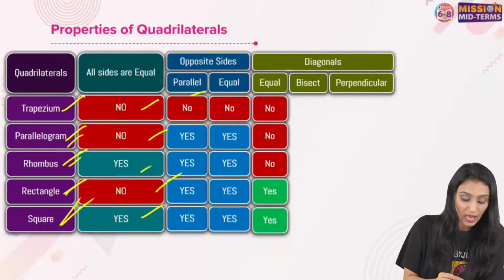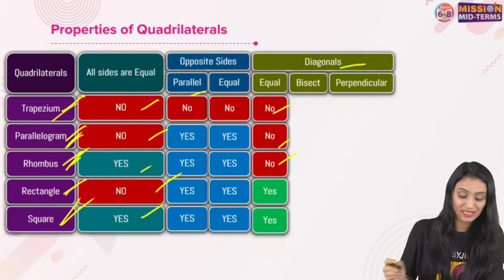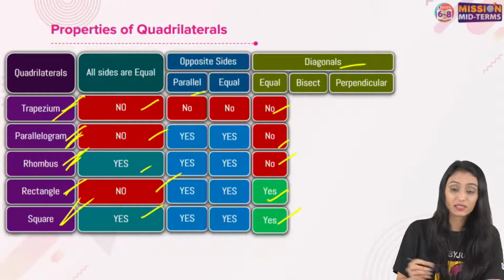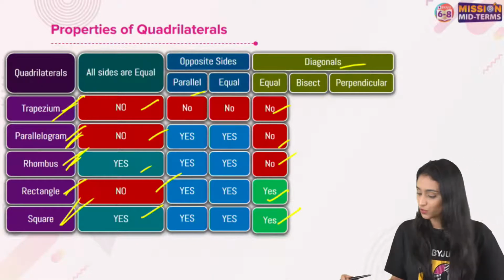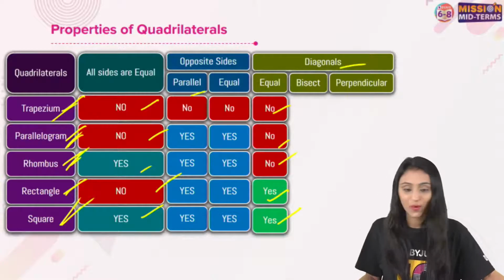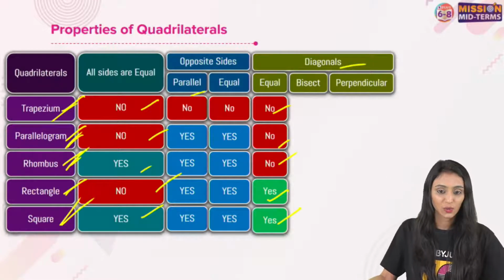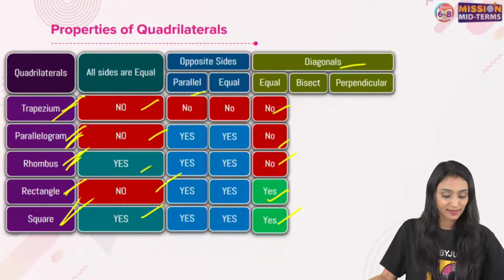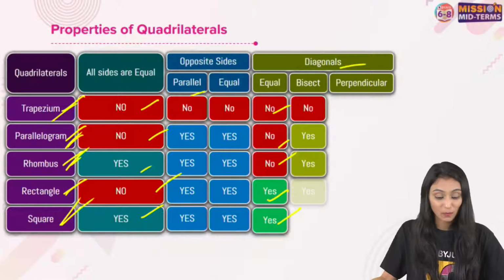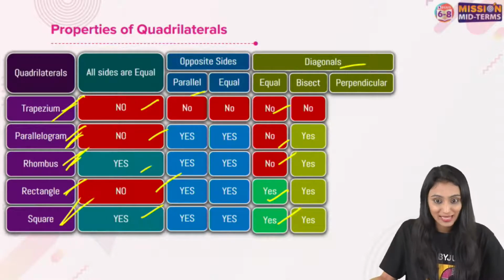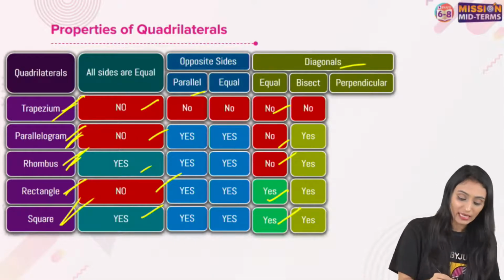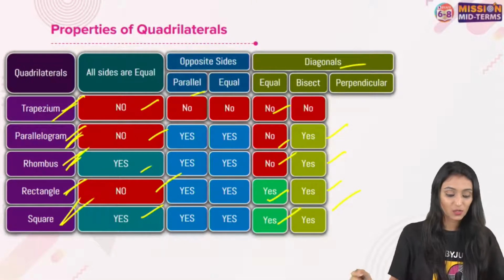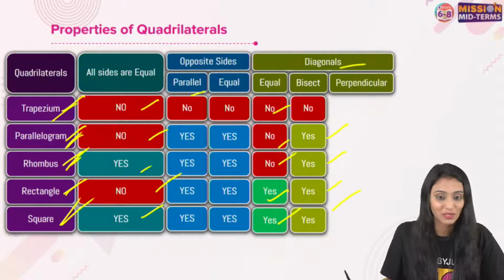Please write that. And diagonals. Here in all of these, parallelogram, trapezium and rhombus, diagonals are not equal. But in rectangle and square, they are equal. If you have any doubts, Anupriya says no. No doubt. Aisha, no doubt. Yes, this is clear. Bisect. I hope you all know what bisect is. Do diagonals bisect each other? That means do diagonals divide them into exactly equal halves. Yes, for parallelogram, rhombus, rectangle and square, but it's a no for trapezium. At trapezium, it doesn't happen.